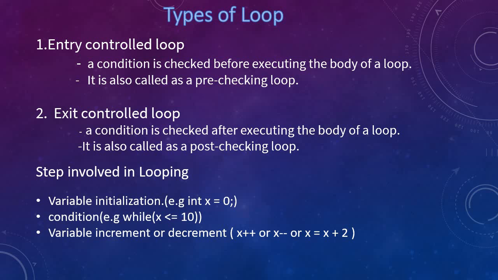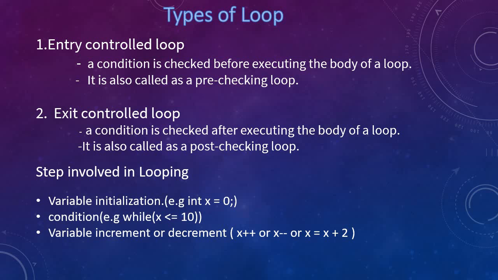Basically, we have three steps in a loop. First one, variable initialization. For example, if the loop variable is x, then we have to initialize x equal to 0. Second one, the condition checking. We have to check for a condition, that is, we have to fix a range from start to end.